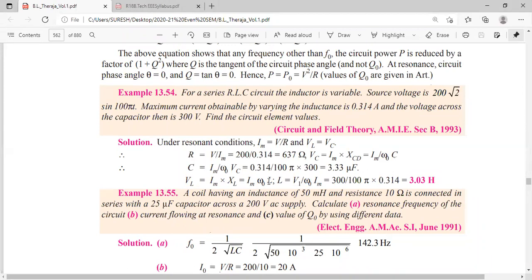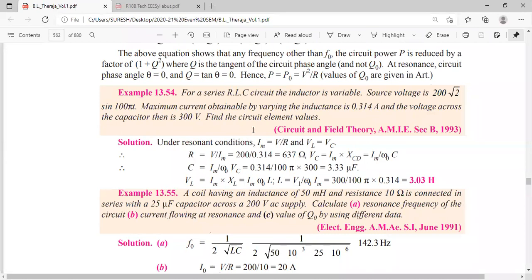See here, R value is 900 something. We got C value is 3.33 microfarad. And L value is 3.03, they have given, but whatever you are getting, you write that.